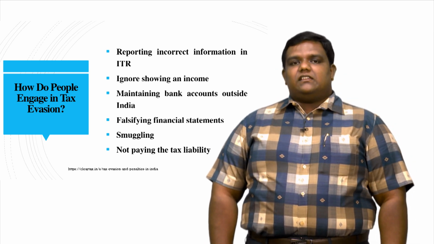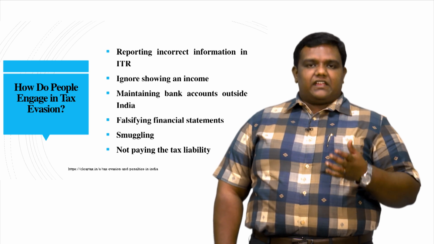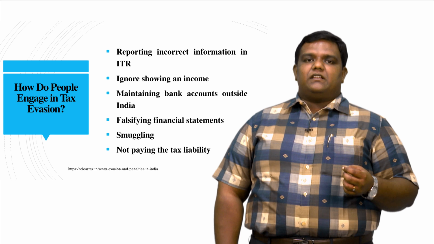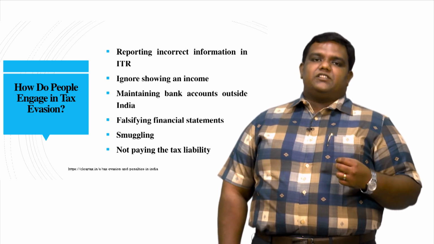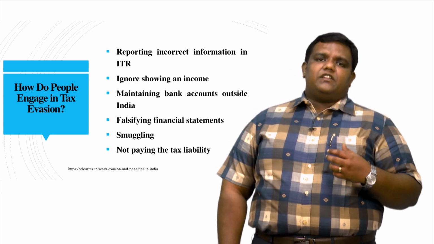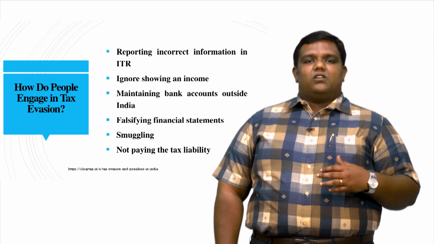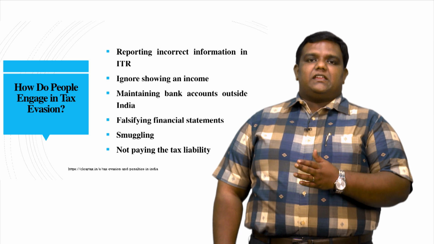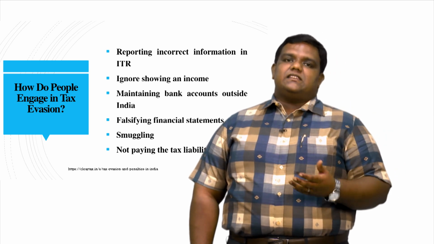Whenever you are earning an income throughout your financial year, for example starting from 1st of April till 31st of March, suppose you are earning 50,000 rupees every month. What is your total income? It is 12 months multiplied by 50,000 rupees, which is 6 lakhs.